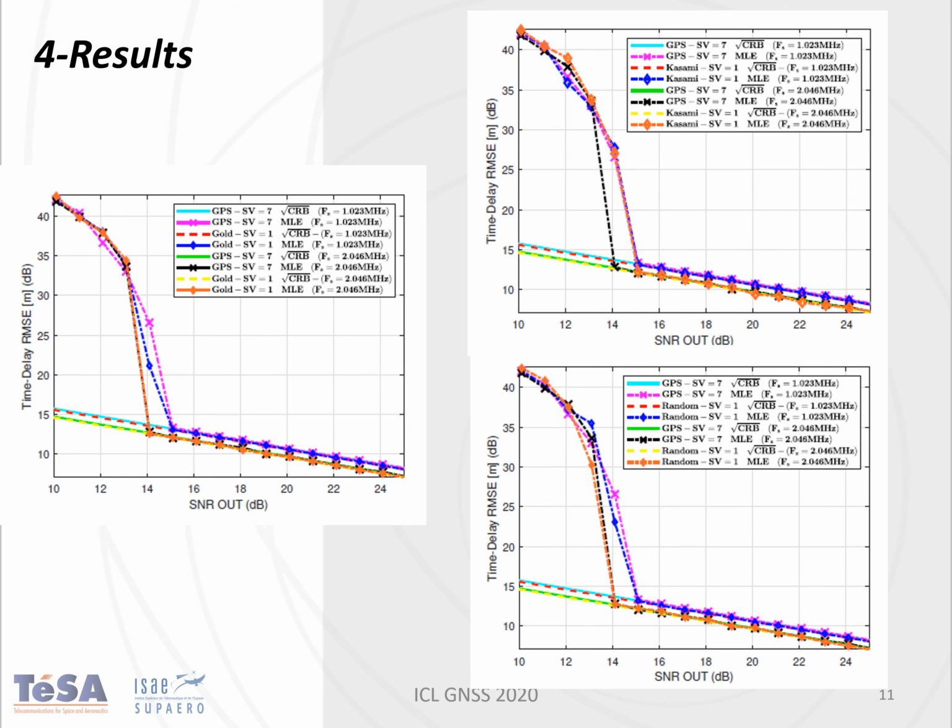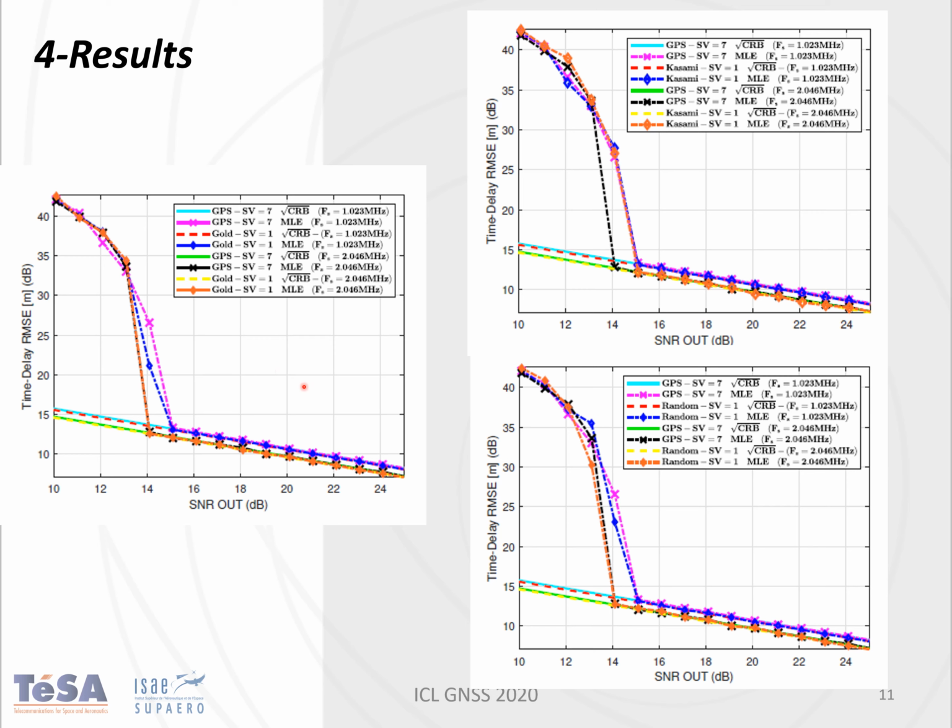I would like to present now the results considering the pseudorandom noise families that have been proposed for these new GNSS signals, codes that have been optimized for the acquisition part. We are going to compare these pseudorandom noise codes with respect to the GPS C/A signal of satellite 7, which is the one that has the second peak of the autocorrelation function close to 0.